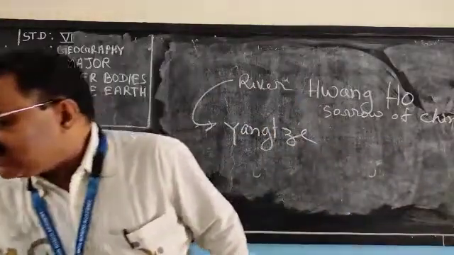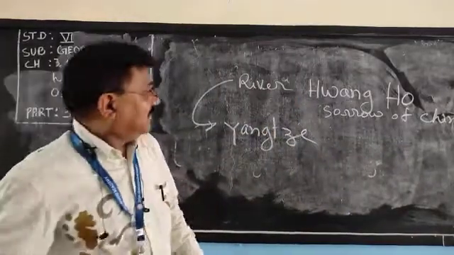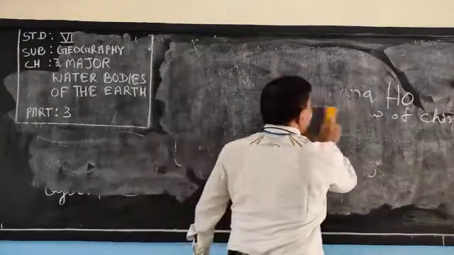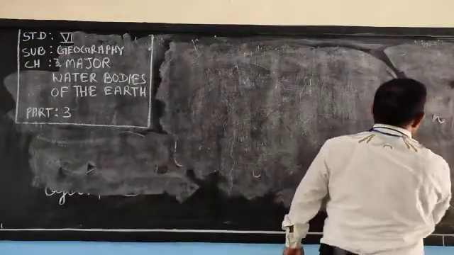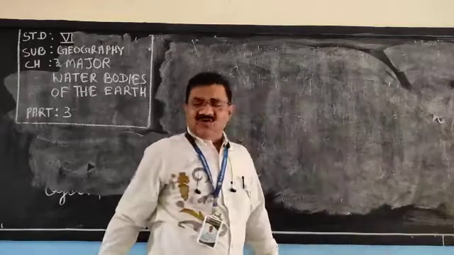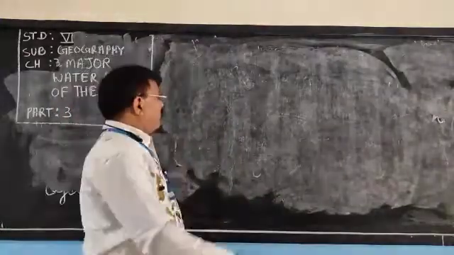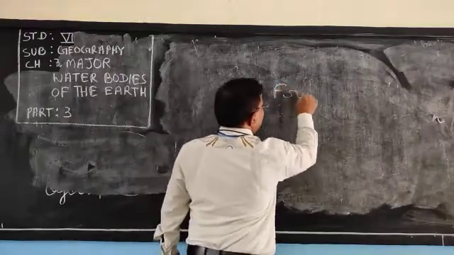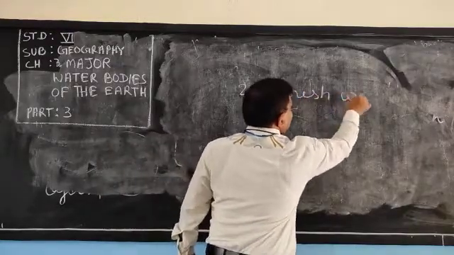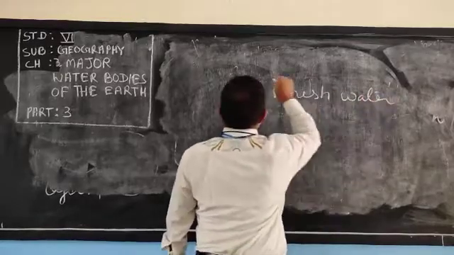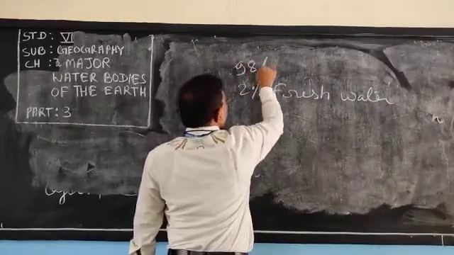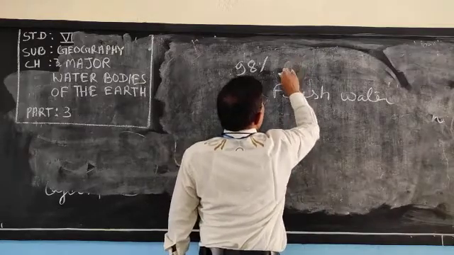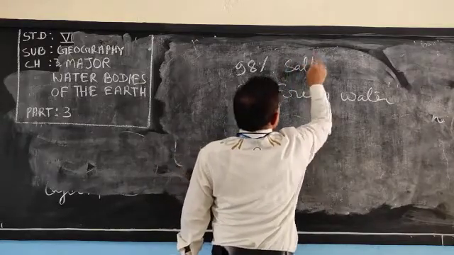But as far as fresh water is concerned, drinking water is concerned, we are lacking. Less amount of drinking water is there. Do you know? Only 2% fresh water, about 98% is marine or salt water.